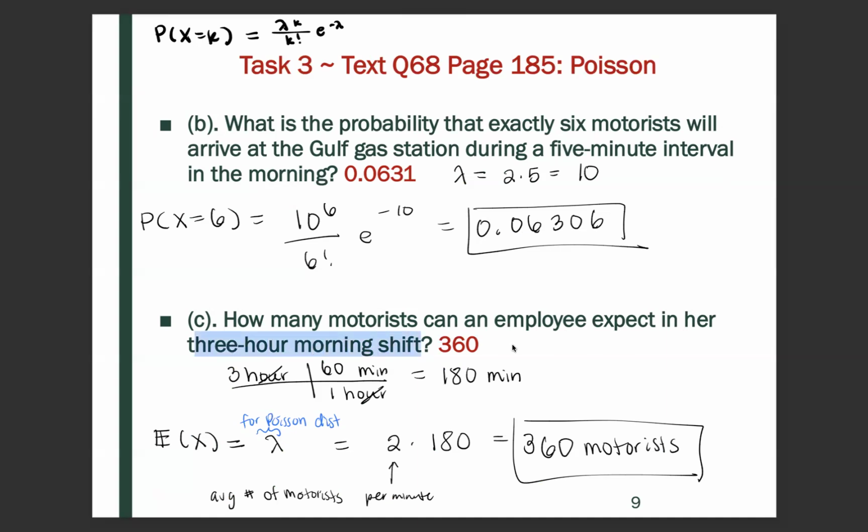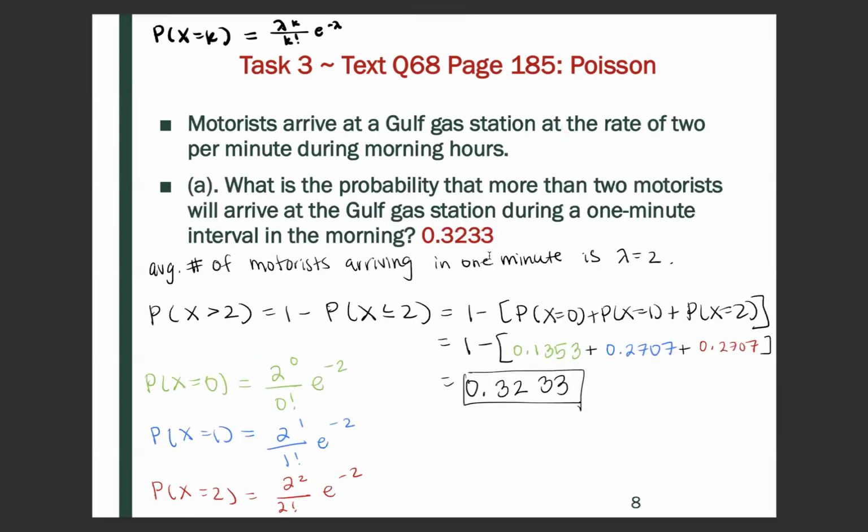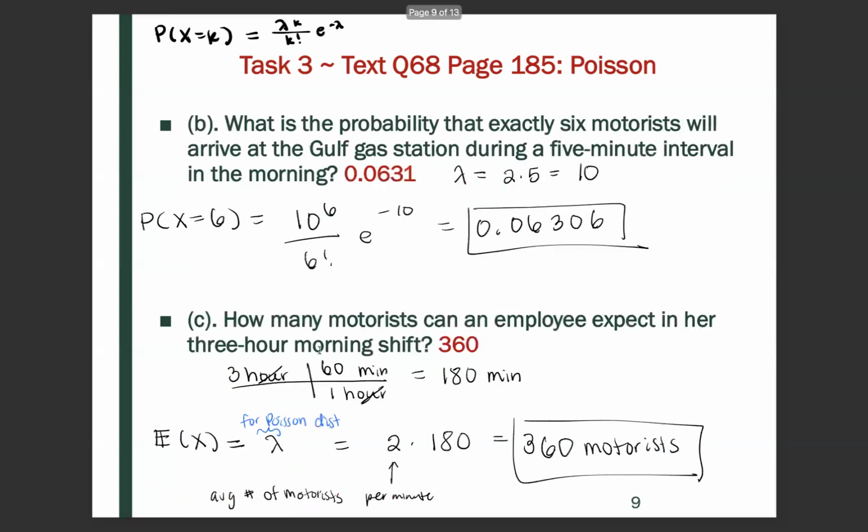Previously we were dealing with lambda for 1 minute, but now we want to find how many minutes are in a 3-hour morning shift to adjust our lambda. So in 3 hours, for each hour, there's 60 minutes. So if we do 3 times 60, you get 180 minutes.